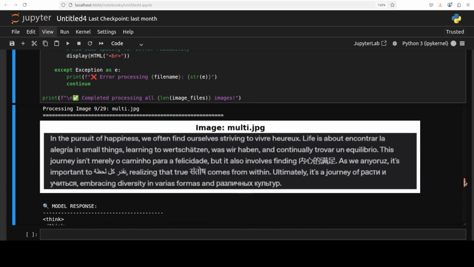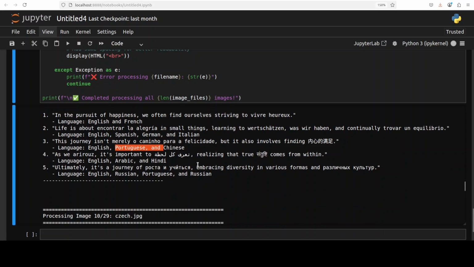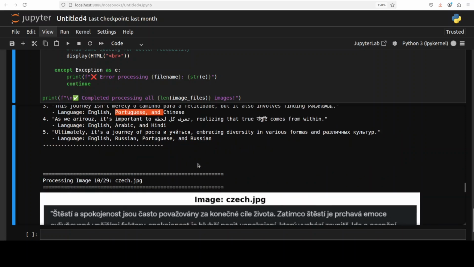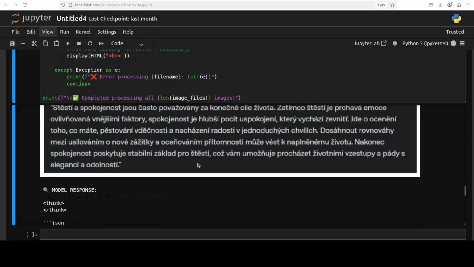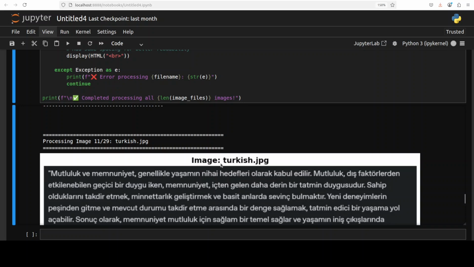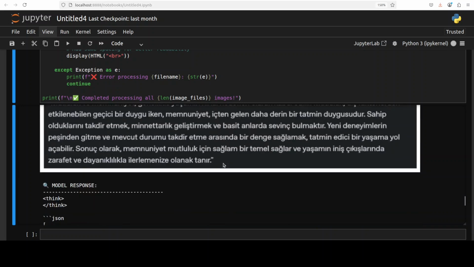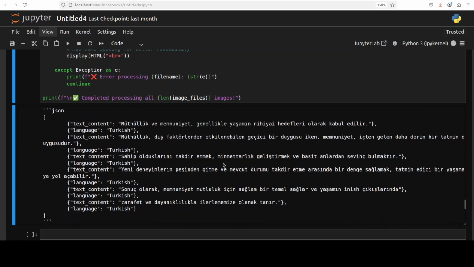Then this is a multiple language, that should be fun. Okay, so yes, you see, it has identified these languages: English, Arabic, Urdu, and Portuguese. So multilingual stuff is quite good with this model. Again, I'll just scroll through and we can check later. Czech looks good. Turkish, let's check the Turkish. Yep, Turkish also looks good.